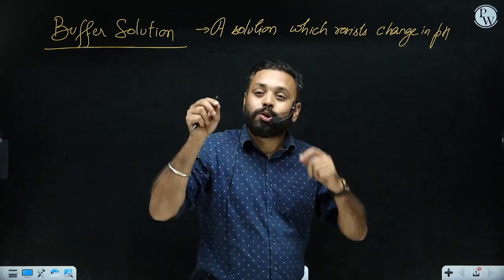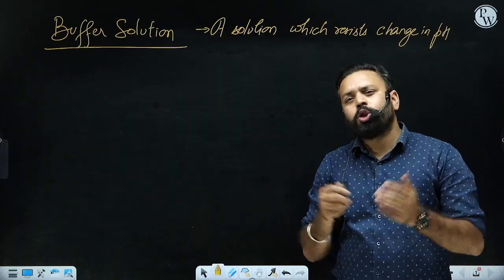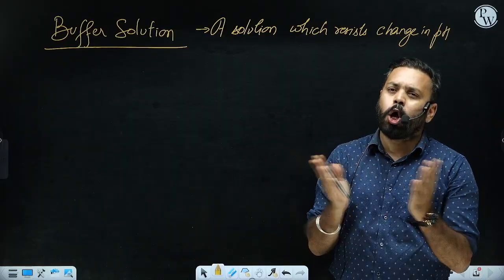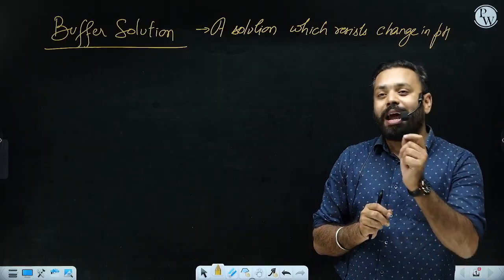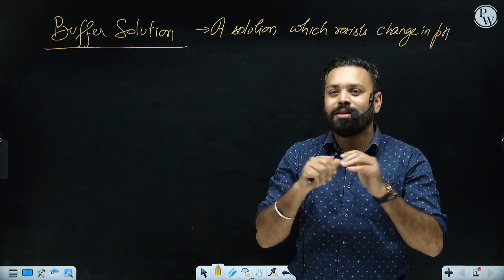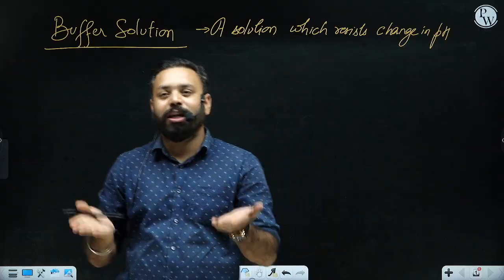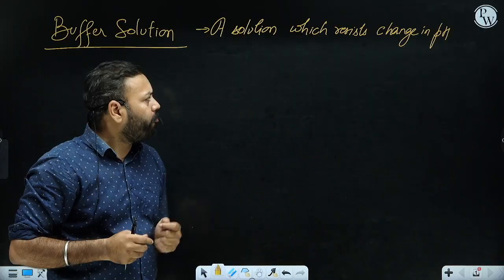Whenever you add a small amount of acid to a buffer solution, what should happen? If you consider a normal solution, if you add an acid, its pH should decrease, and if you add a base, its pH should increase. But what is happening with a buffer?